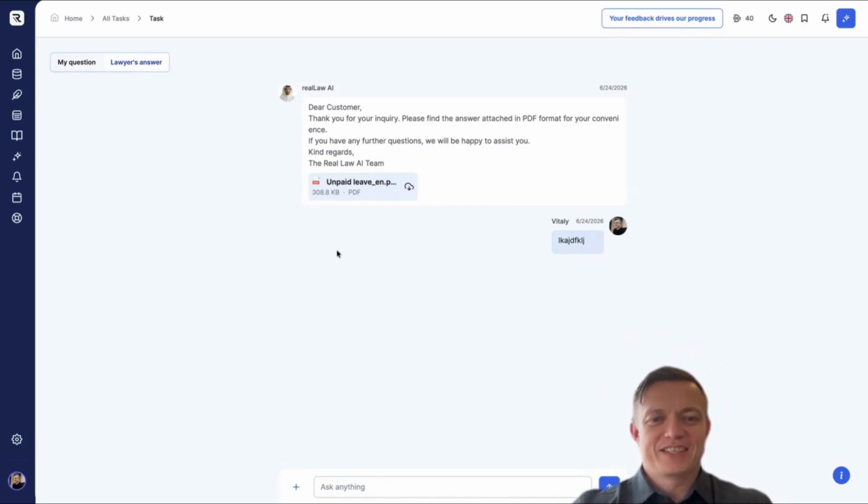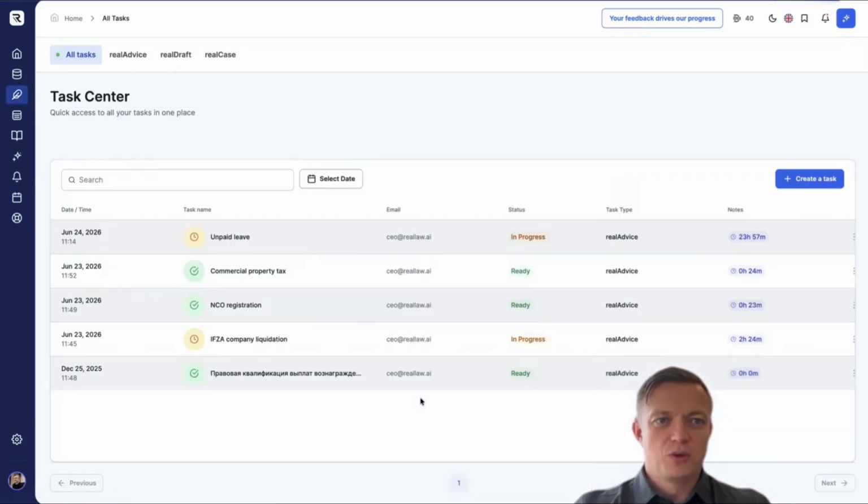From our side, those are the main functions of realAdvice, and I've told you how the process goes. I'll go back to the task center where you'll now see the status has changed back to in progress because I was unhappy with the answer and asked a follow-up question. Accordingly, the task will proceed and the solution will proceed.